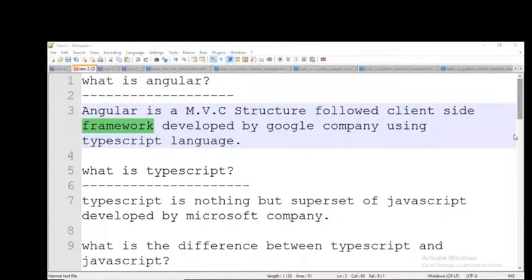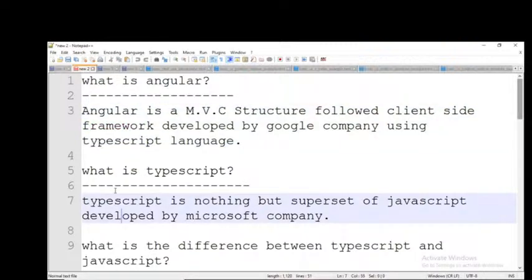Now coming to TypeScript. What is TypeScript? TypeScript is nothing but a superset of JavaScript developed by Microsoft company. Google company developed Angular, Microsoft developed TypeScript, and Angular is developed by TypeScript language. Now tell me, who is the owner of Angular? Google or Microsoft or both? Respond, everybody. Both? Actually, Google only is the owner.